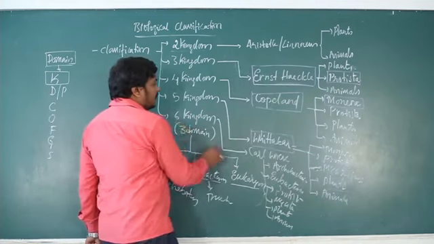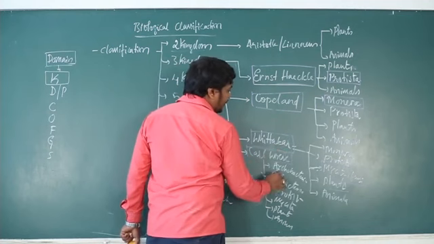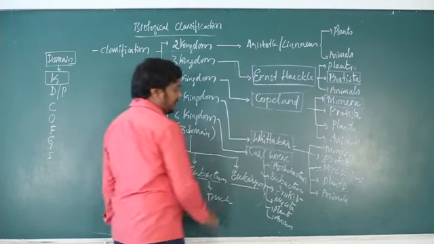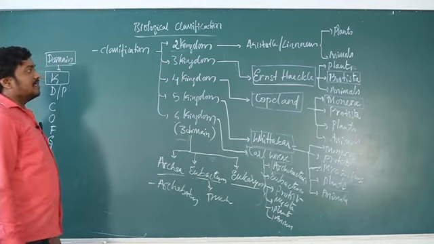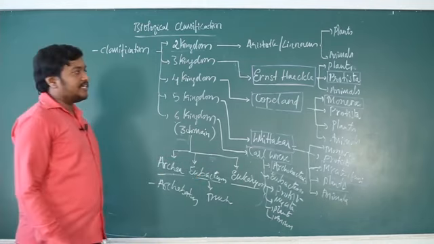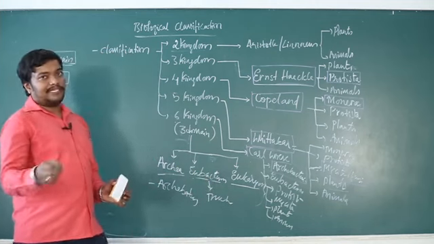Then Carlos created a new kingdom, that is Archaebacteria, along with Monera, which is considered as eubacteria itself there. So like this, different systems of classification were proposed with the advancement in science.